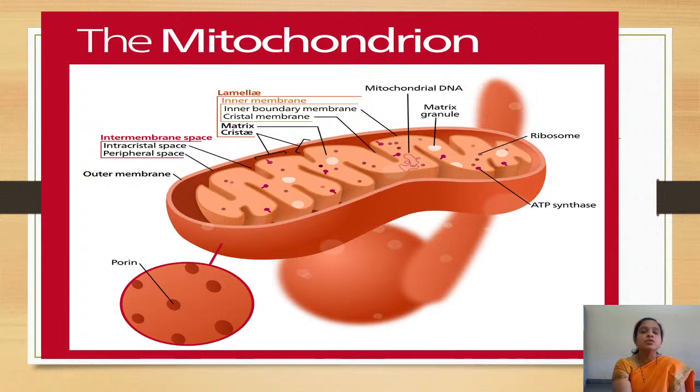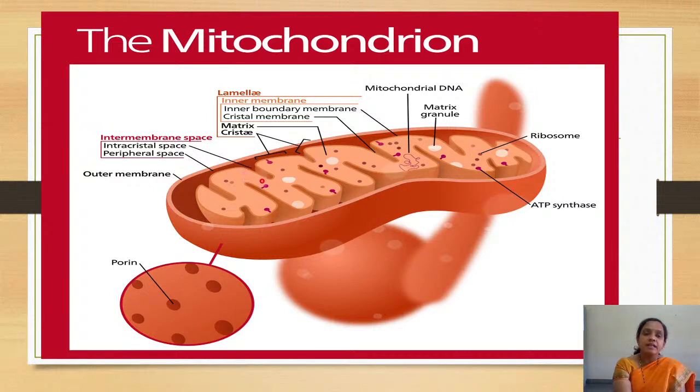It has an outer mitochondrial membrane and an inner mitochondrial membrane. The inner membrane is wavy like this, forming folds called cristae.